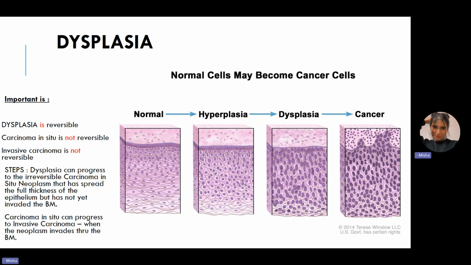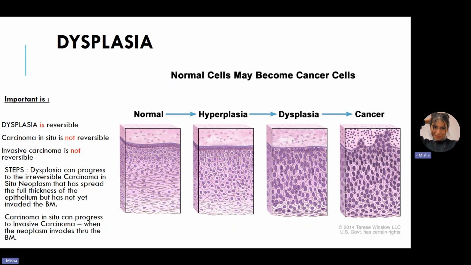Now, in the picture, you can see that there is a basement membrane. The cells are not beyond that basement membrane like in the case of cancer. That's why dysplasia is not invasive. Okay, it is not yet invasive. They lie above the basement membrane and do not involve the full thickness of the epithelium. However, dysplasia can go on to carcinoma in situ.